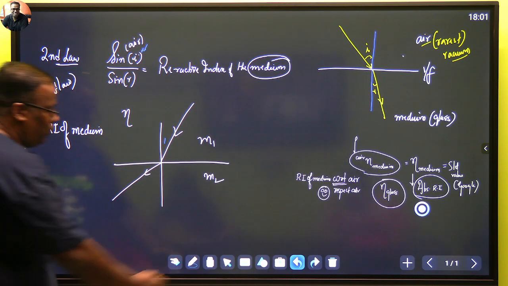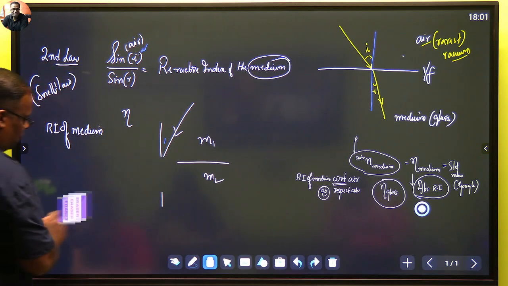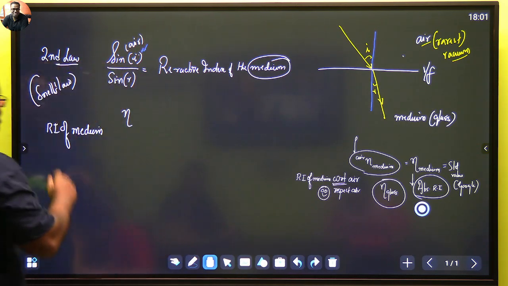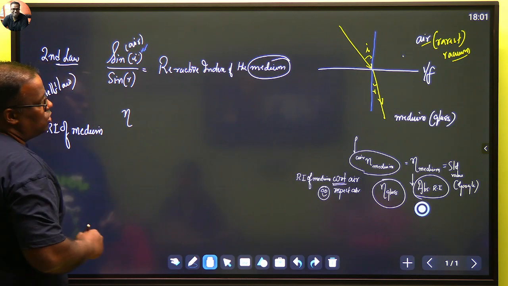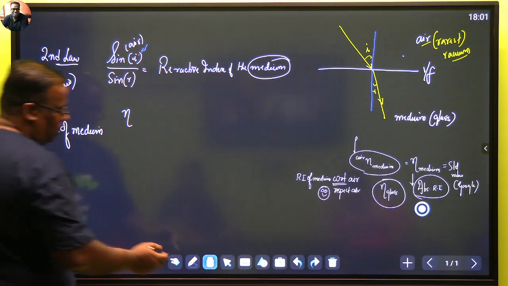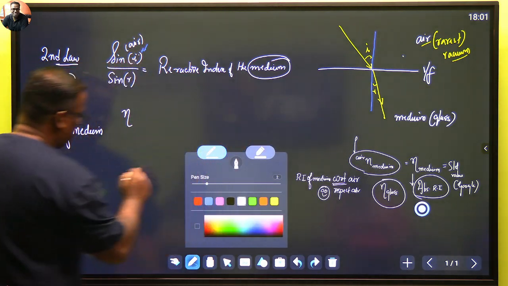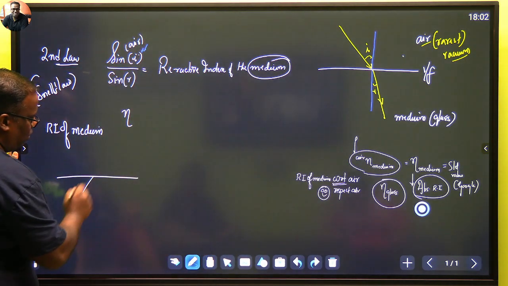ठीक है. All of you, anyone who has any iota of doubt, do not hide it. छुपाओगे तो फंसोगे. चलो आगे. Refractive index of the medium. So मैंने डायग्राम मिटा दिया. चलो बना लेते हैं फिर से एक बार, कोई बात नहीं. So this is the diagram that I will follow now. Now look at the diagram, okay?